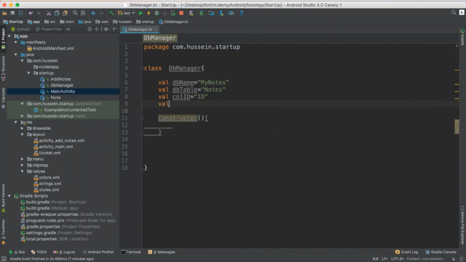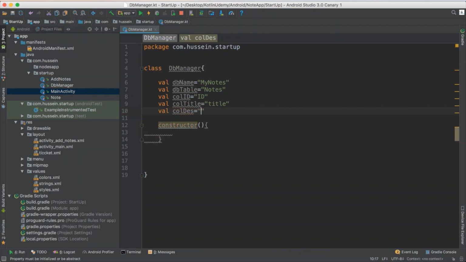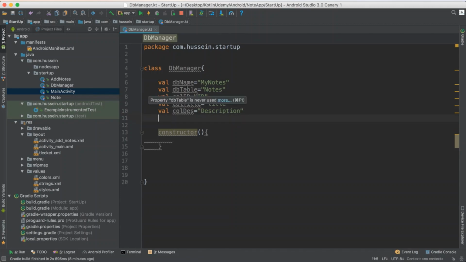Then you say I have to define the name of what we have to save, the title. So you say column title. And you also have a column for the description, DES. So you say description. We don't care about these details because they go to the database only. So this is only the information we have to know.